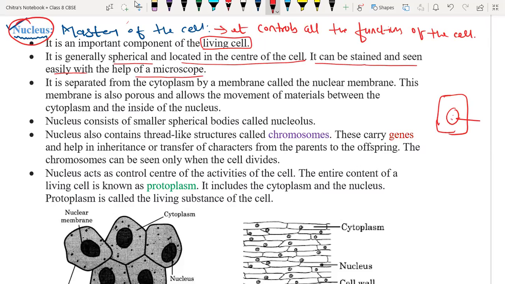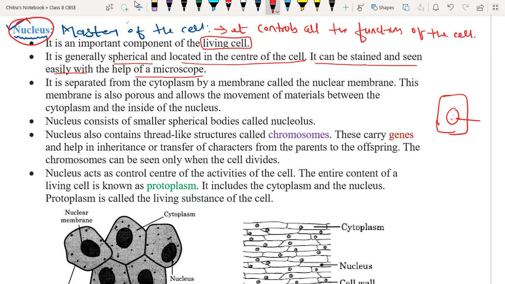Suppose we stain the cell using any indicator like safranin, eosin, or methyl orange, or by using any other stain. The nucleus is going to absorb a particular color and it will appear under the microscope.